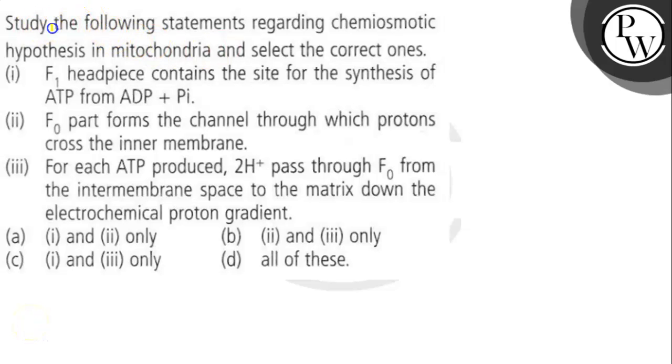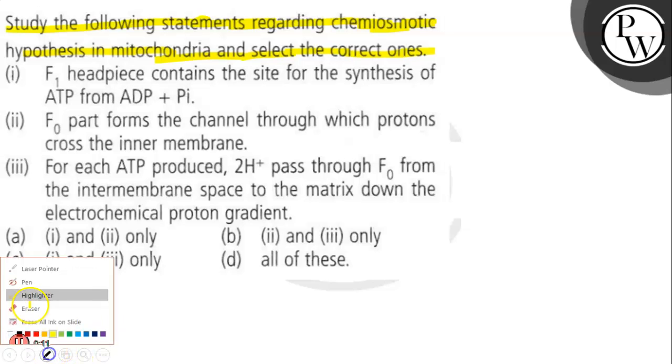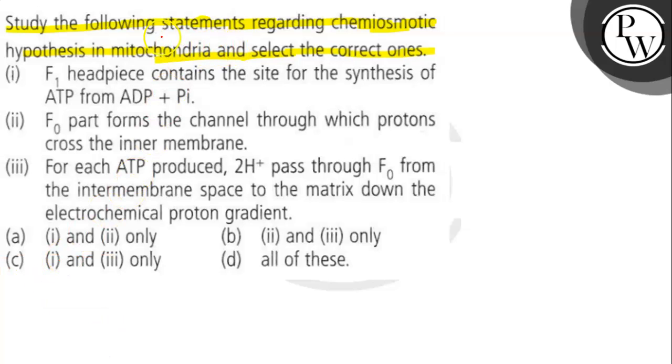The question says here, study the following statements regarding the chemiosmotic hypothesis of mitochondria and select the correct ones. So these are the different statements. The question is asking which one of the following is the correct explanation of the chemiosmotic hypothesis.